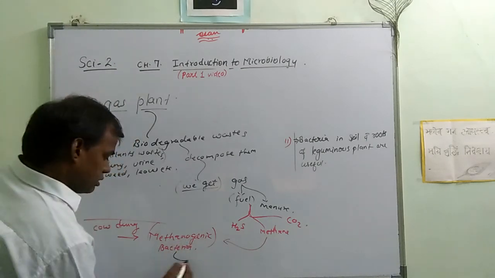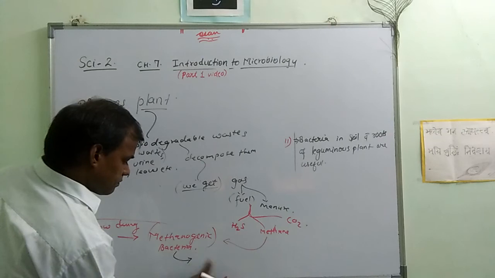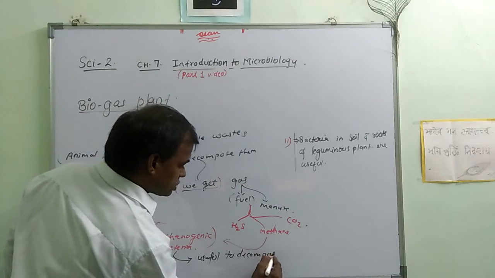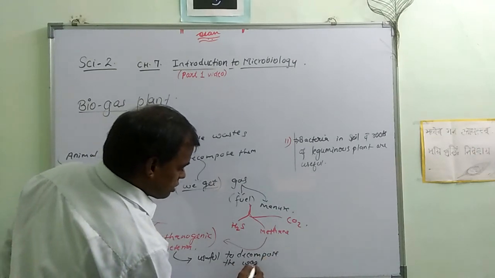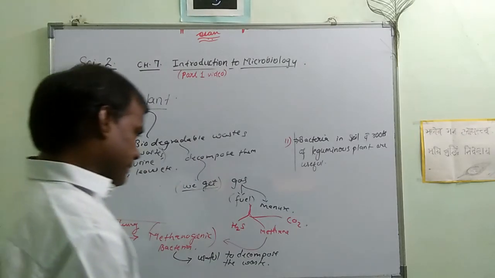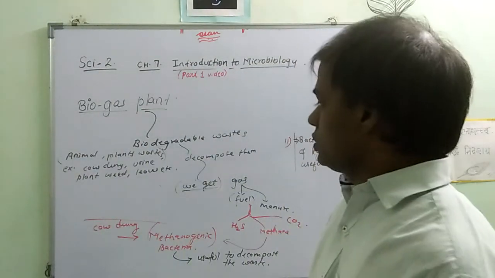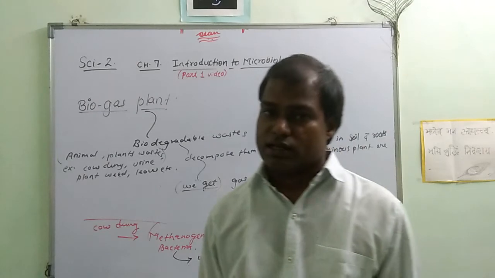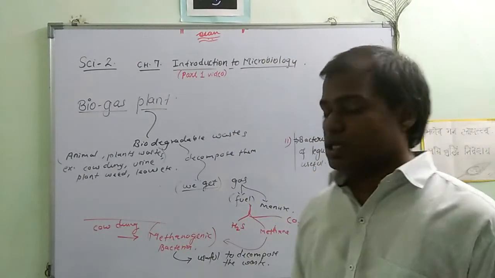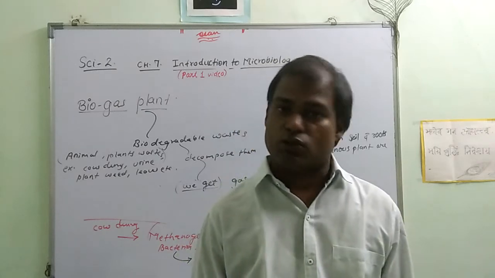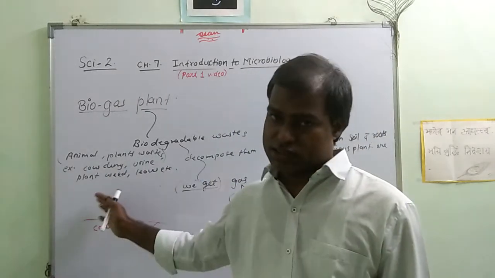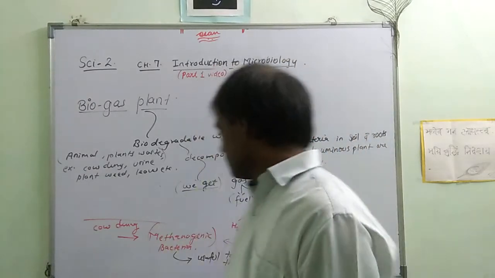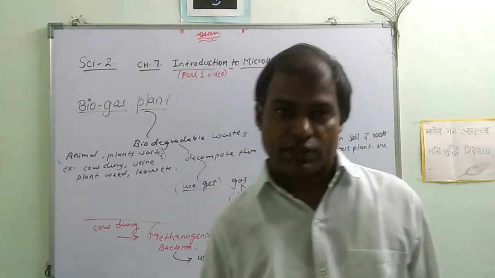So it is useful to decompose the waste. Got it? So in cow dung and animal dung, we find that this methanogenic bacteria is always useful to decompose the waste, all biodegradable waste. So this is how a biogas plant is useful for us, and we get many things out of it. Okay.